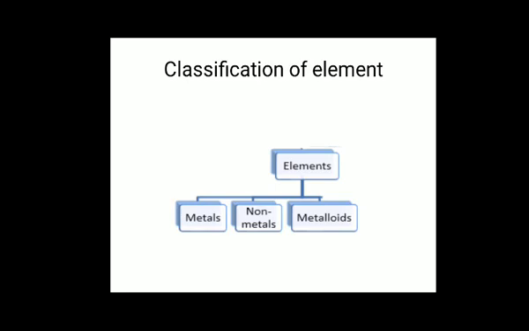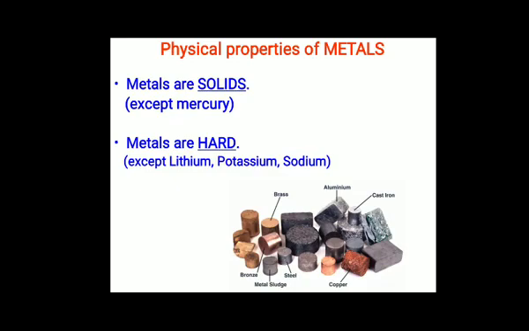On the basis of their properties, elements are divided into mainly three categories: metals, non-metals, and metalloids. Iron, copper, aluminium are some examples of metals. Carbon, oxygen, sulfur are examples of non-metals. Boron, silicon, germanium, arsenic, tellurium, polonium are examples of metalloids. So let's get started with the physical properties of metals.